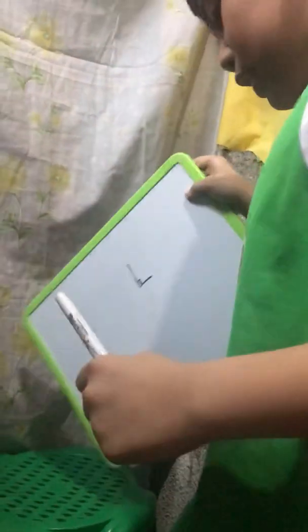So now, did you notice something here? There's a box. If there's a box, it means it is perpendicular. But if it doesn't have one, that means it's an intersecting line.